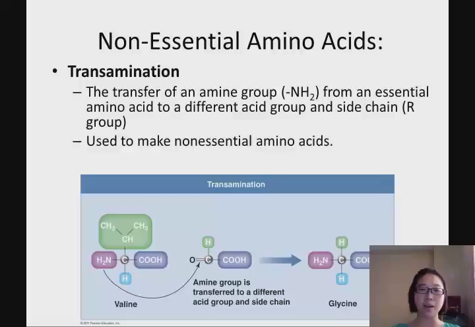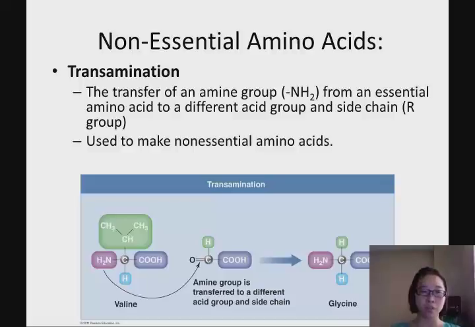So as you can see right here, let's pretend this one is one amino acid. And this one, you only see this acid group, hydrogen, and you have carbon. But this one actually is oxygen right here. It's not an amino acid. So we can actually get this essential amino acid. We transfer the amino group from the valine to this compound, and then we can make one new non-essential amino acid. This process is called transamination.